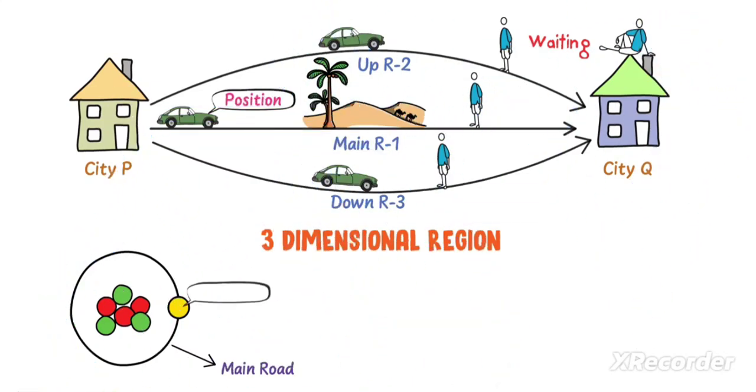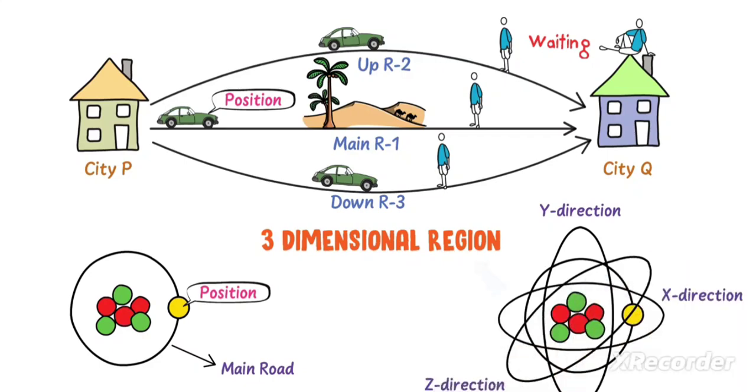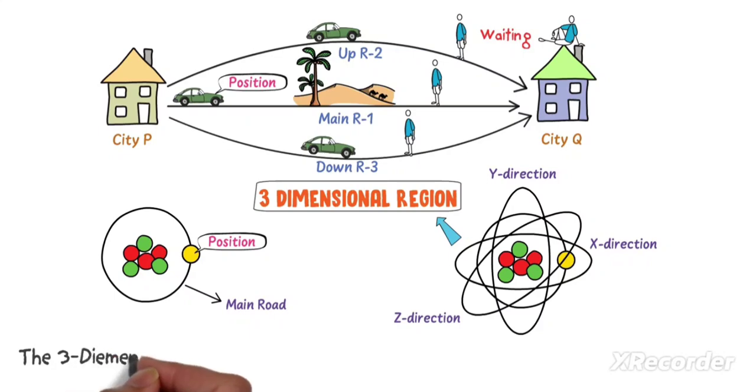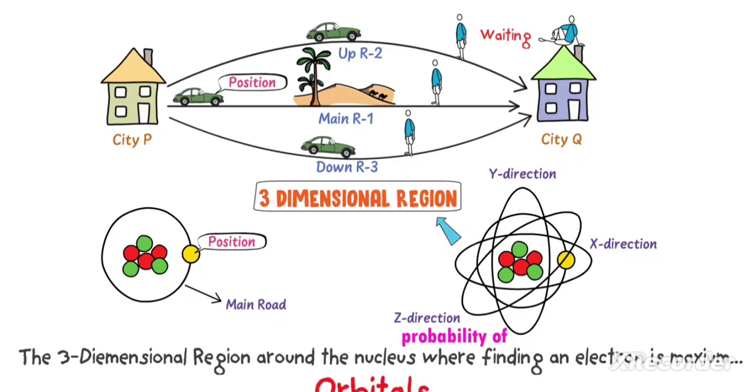Similarly, if you want to find the position or location of an electron around the nucleus, then it may be either revolving in this direction or y direction, or it may be revolving in this direction or x direction, or it may be revolving in this direction or z direction. So the space around the nucleus in x, y and z direction is the three-dimensional region where we can find this electron. Therefore, we define orbitals as the three-dimensional region around the nucleus where the probability of finding an electron is maximum. Let me repeat it.